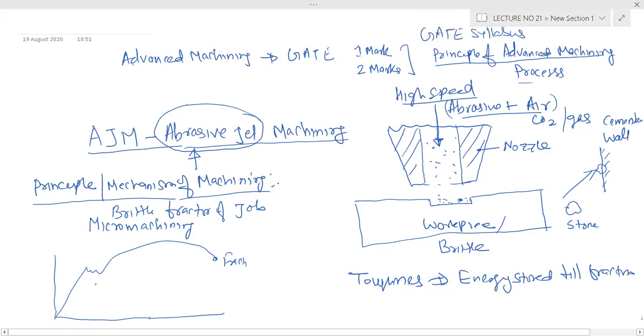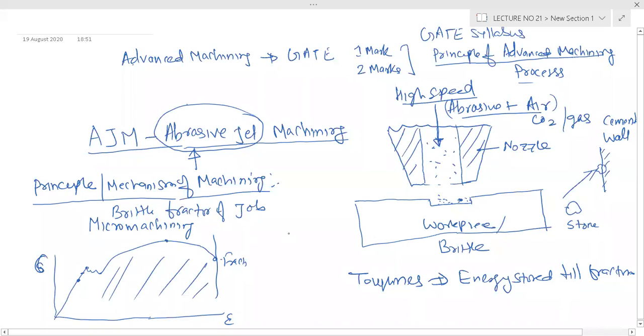You have basically 5 points: proportional limit, elastic limit, upper yield point, lower yield point, and then you have ultimate strength and then your fracture point. And this is your stress and strength. Already we have discussed this in detail. So this is the energy.